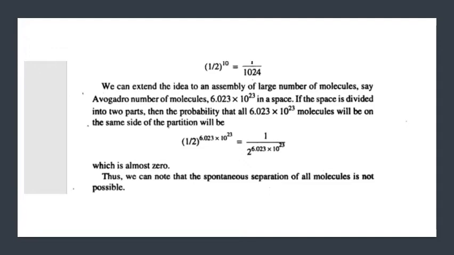If the space is divided into two parts, then the probability that all 6.023 into 10 raised to the power 23 molecules will be on the same side of the partition will be 1 upon 2 raised to the power 6.023 into 10 raised to the power 23, which is almost 0.